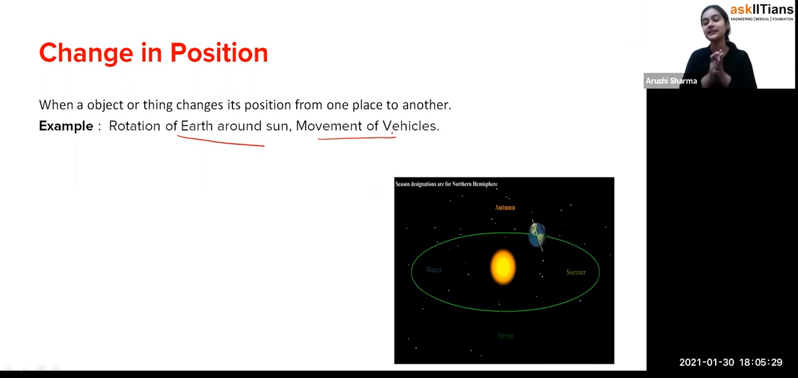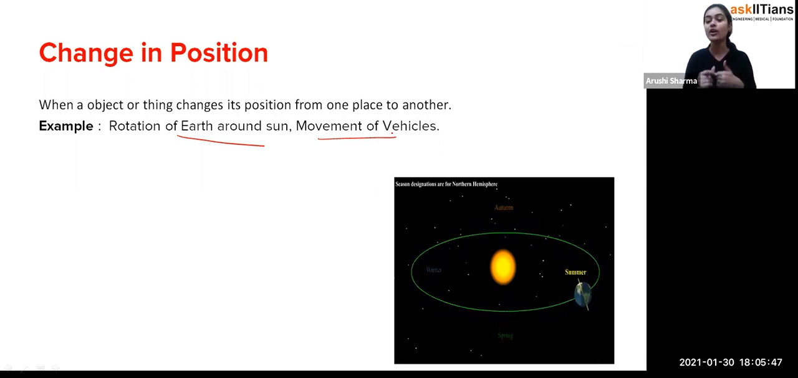So that is why, student, there is always a change in position in a thing or object when they move from one place to another place. So that's how, student, we have seen that these are the three changes which we generally see around us. That is change in size, change in shape, and change in position.